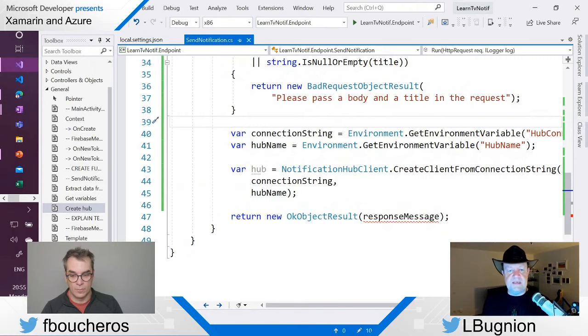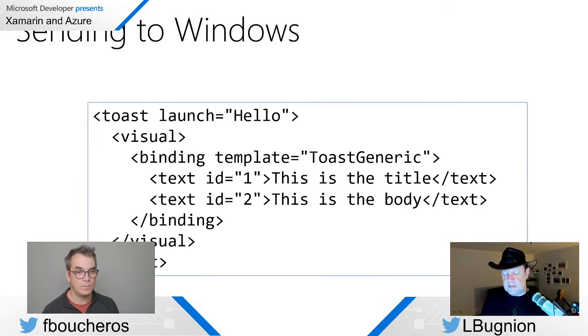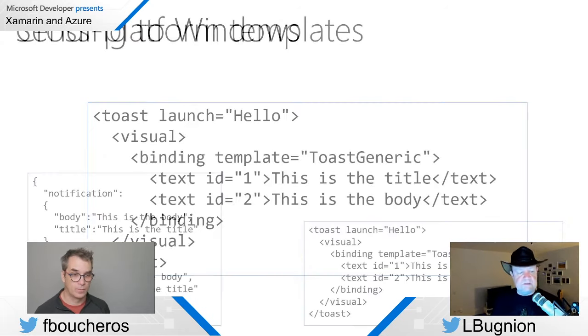But here for our application, we are going to use a simple toast just with a title and a body, and the launch parameter, which will be passed to the application. So we have two very different templates, could be three, could be four.